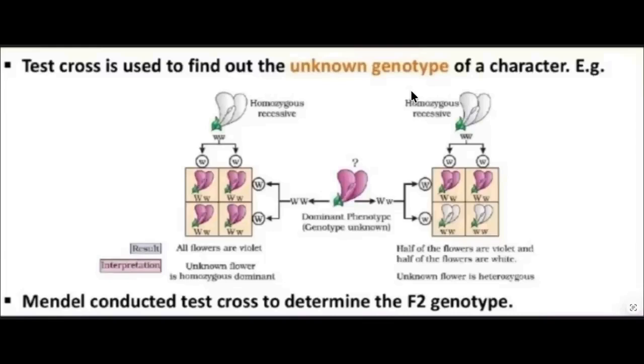Then his importance was recognized, and now he is known as the father of genetics. So I hope it is clear: cross, test cross, as well as back cross, law of dominance, and law of segregation.